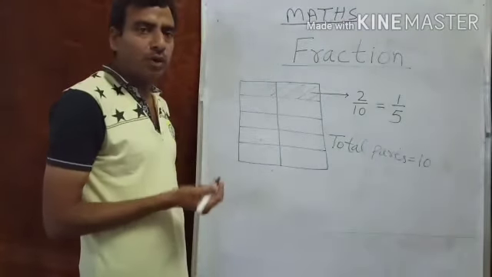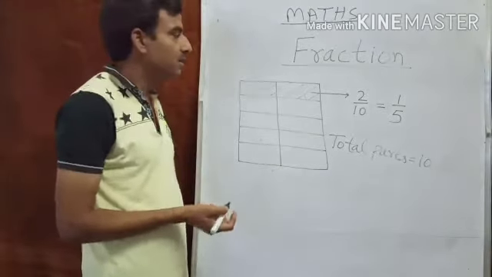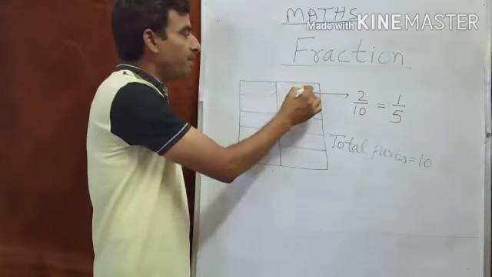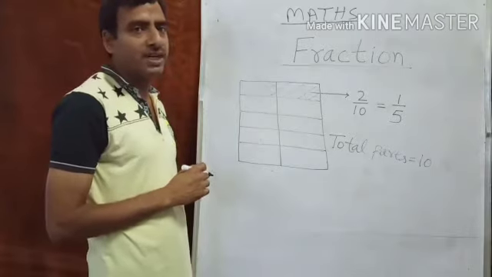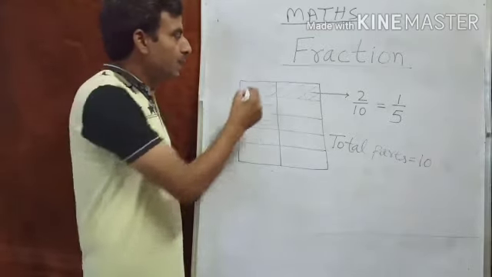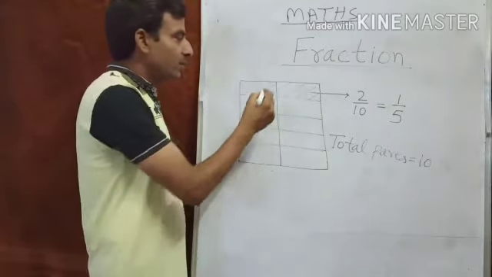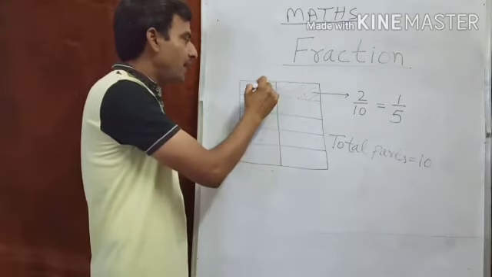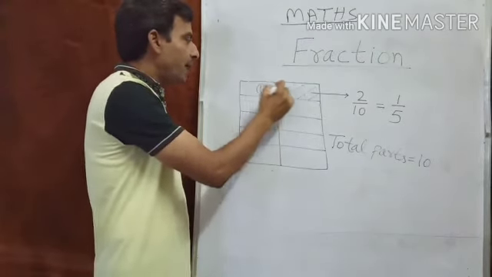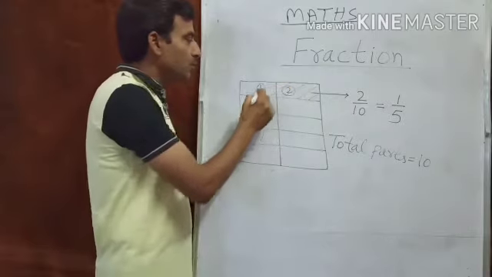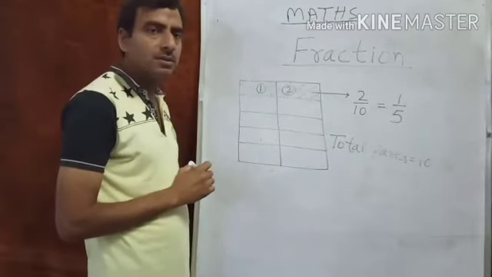And we have to represent this shaded part. What is the value of this shaded part? Calculate how many parts are shaded: one part and a second part. So there are 2 parts.